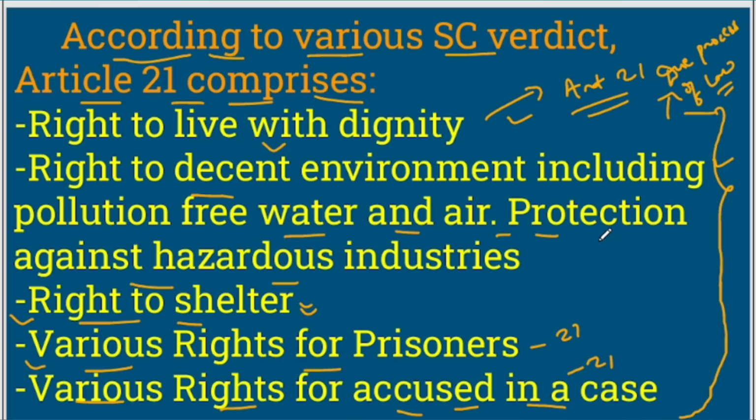So this is it, and you should know all these rights, since in exams questions are asked, right? The right to live with dignity, right to decent environment, right to shelter, various rights for prisoners, then all of the above. So you have to pick the option all of the above, since all these rights are under the definition of Article 21, which is a right to personal liberty, and to live with human dignity.